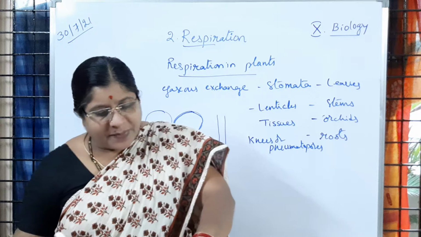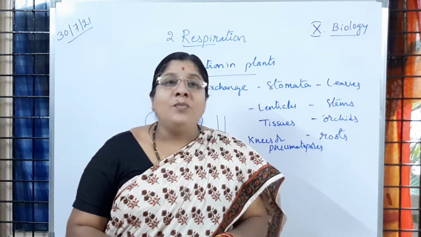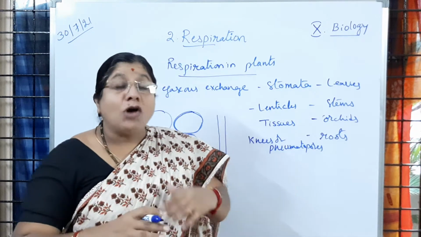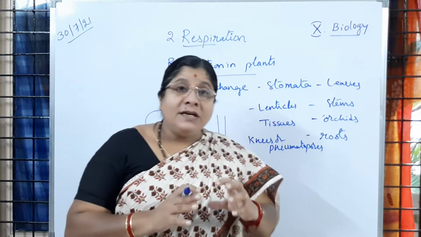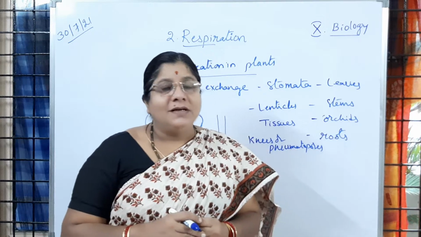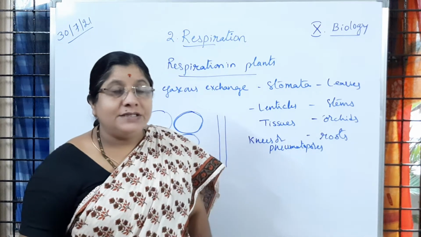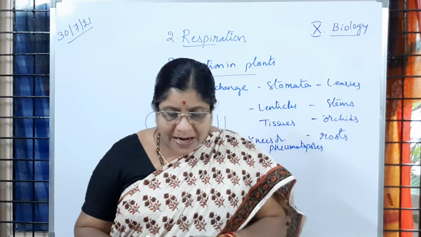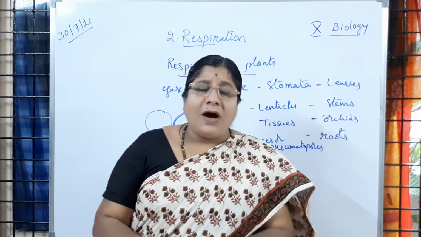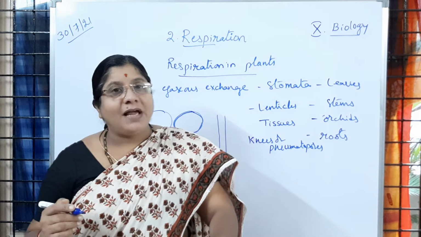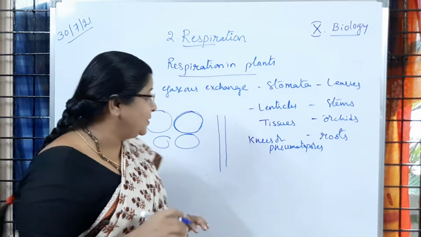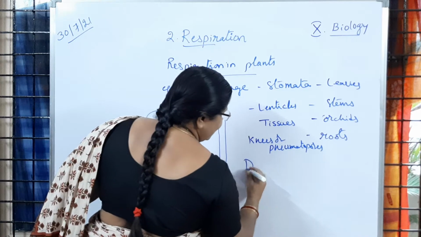Because of that, more and more water is taken, and the oxygen dissolved in water helps in breaking down glucose, which helps in releasing energy as well as carbon dioxide. In that way the plants respire. Is it clear, children? Wherever the plants may survive, the exchange of gases happens by a simple process that you have to remember: it is diffusion.